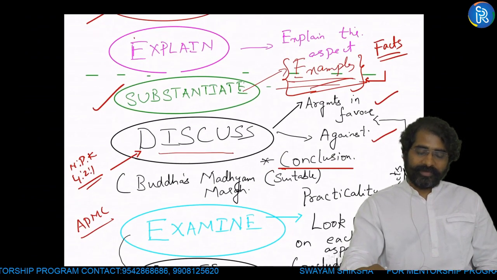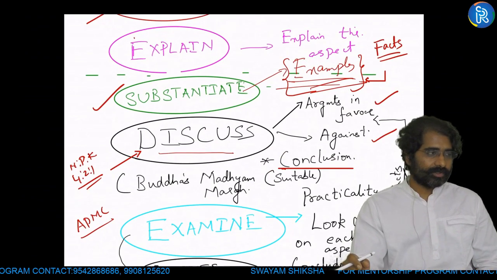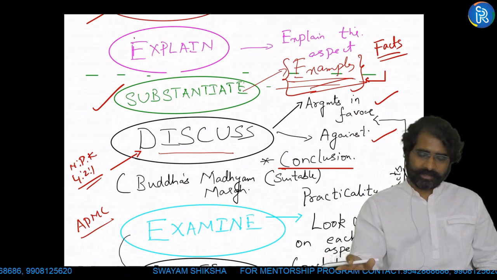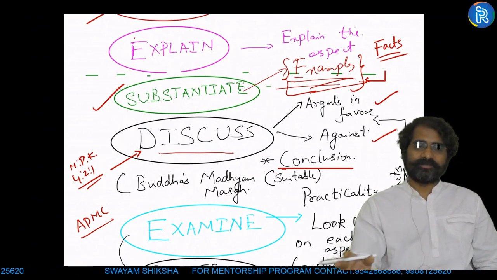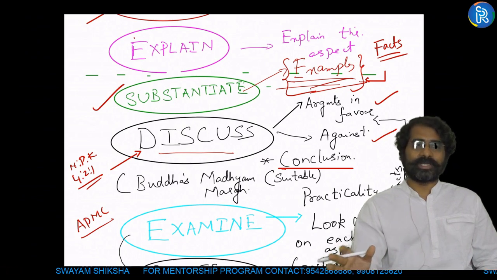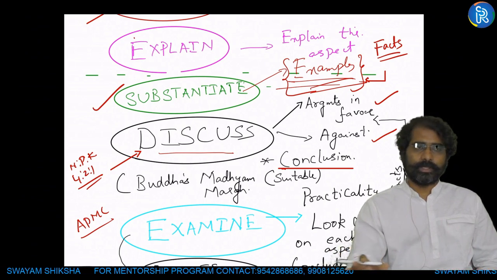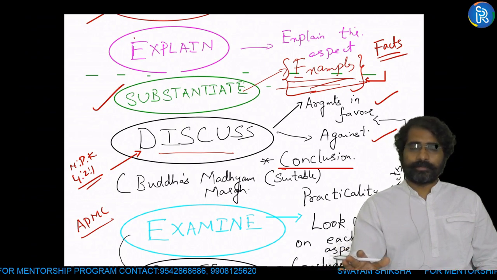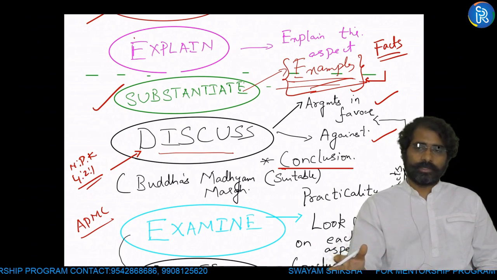Whenever the question says discuss, discuss generally means you will talk about arguments in favor, and you will also talk about arguments against. For example, do you think inflation targeting is a better policy or a better approach for deciding monetary policy? Discuss.